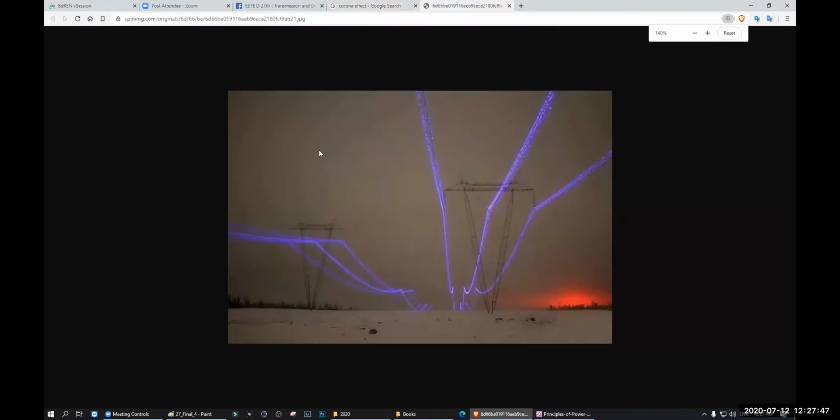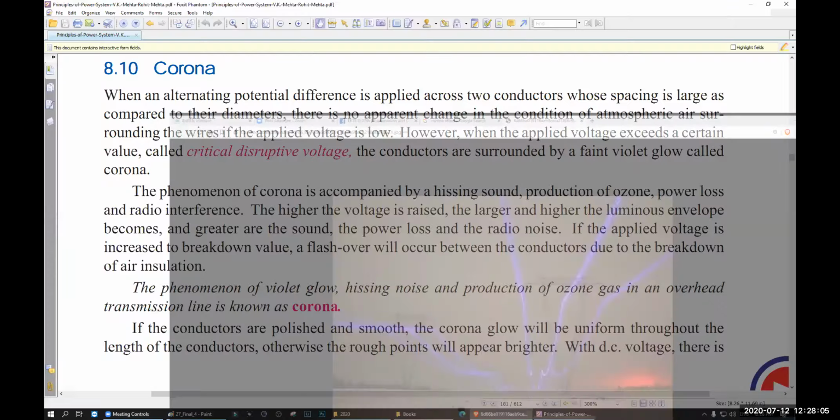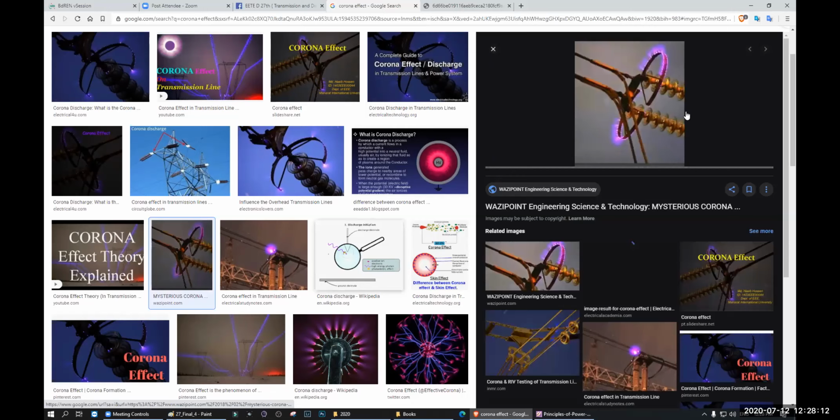See, the weather is not good. The weather is stormy, right? When the weather is stormy, that time you will see the transmission lines are glowing. This phenomenon is called corona effect. Sometimes you will see something like this, some sparkly violet glow.